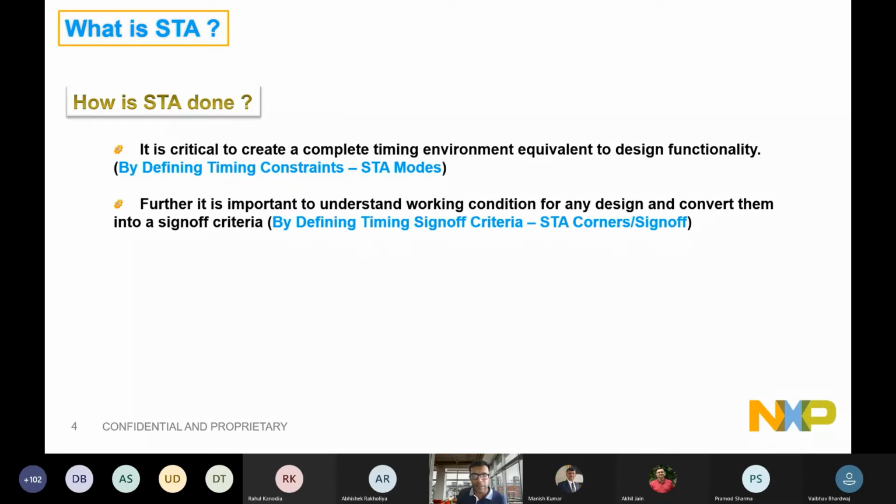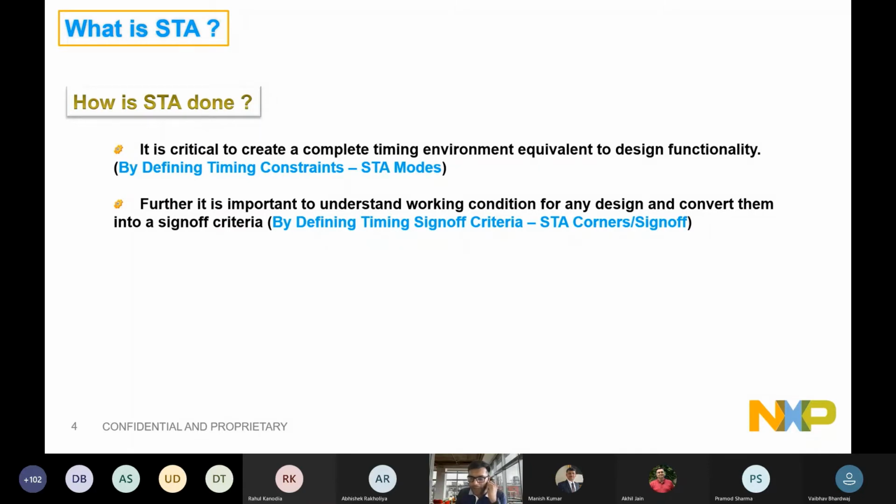Okay. Then further, it is also important to understand your working condition. When I say working condition, we mean under which condition your chip is going to be working, right? It could be a car that is being driven in those northern atmospheres where the temperature is -20, or it could be in heated conditions where the temperature is even +150 C, right? So you need to understand your working environment, and accordingly we will be configuring and simulating our environment.